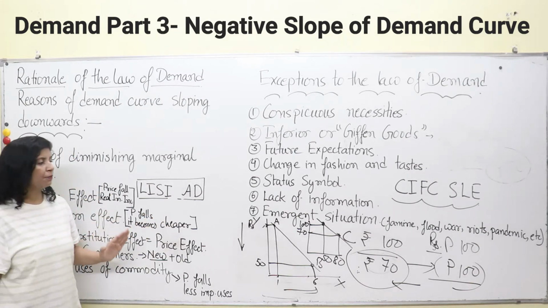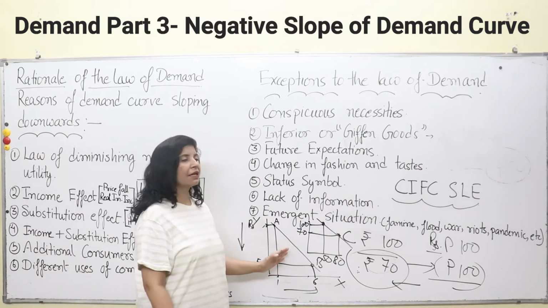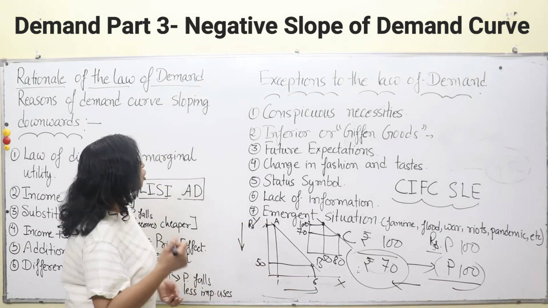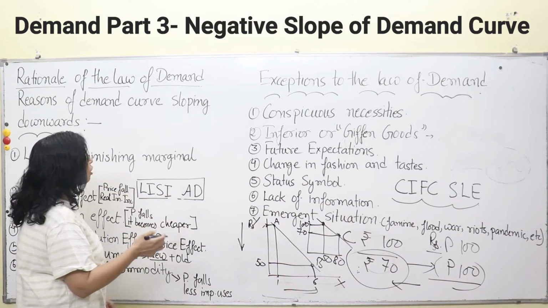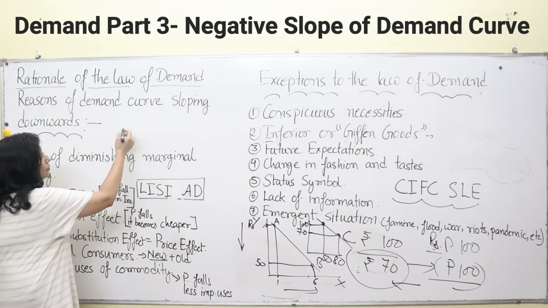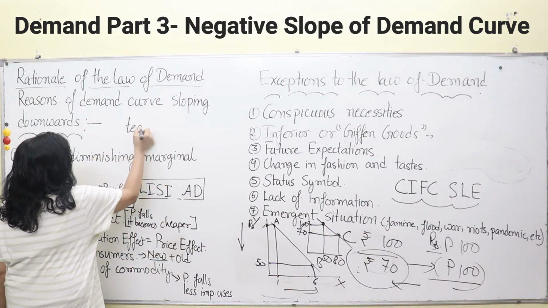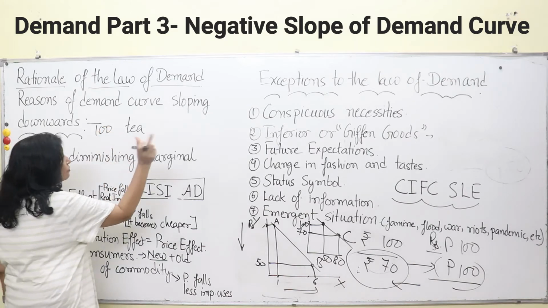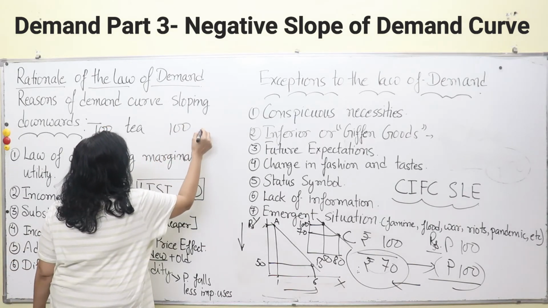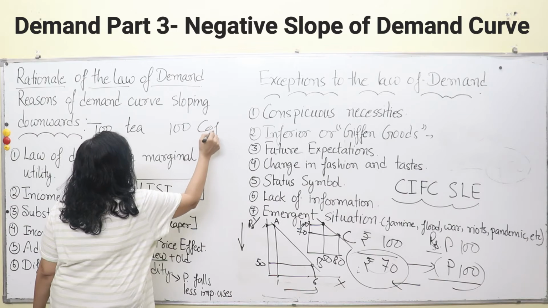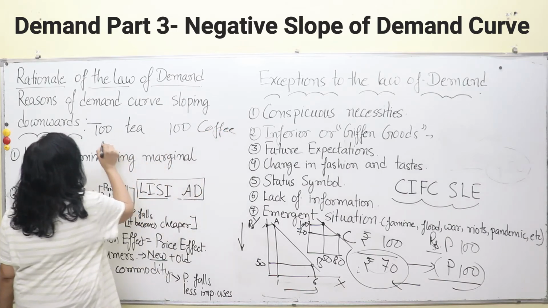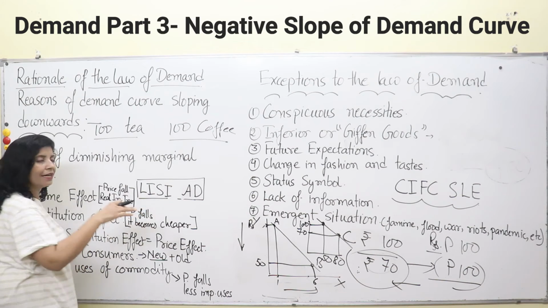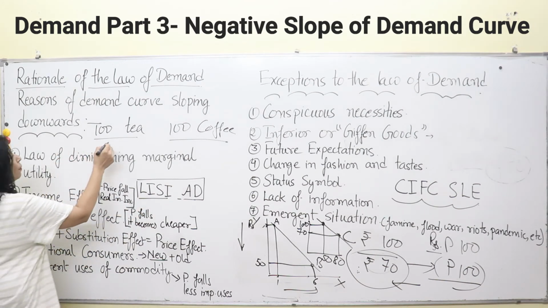Take for example your tea and coffee. Previously both of them cost 100 rupees one pack. Again I am taking 100 rupees only. This is coffee and this is tea, okay. Now one pack of tea has started being sold at rupees 80.